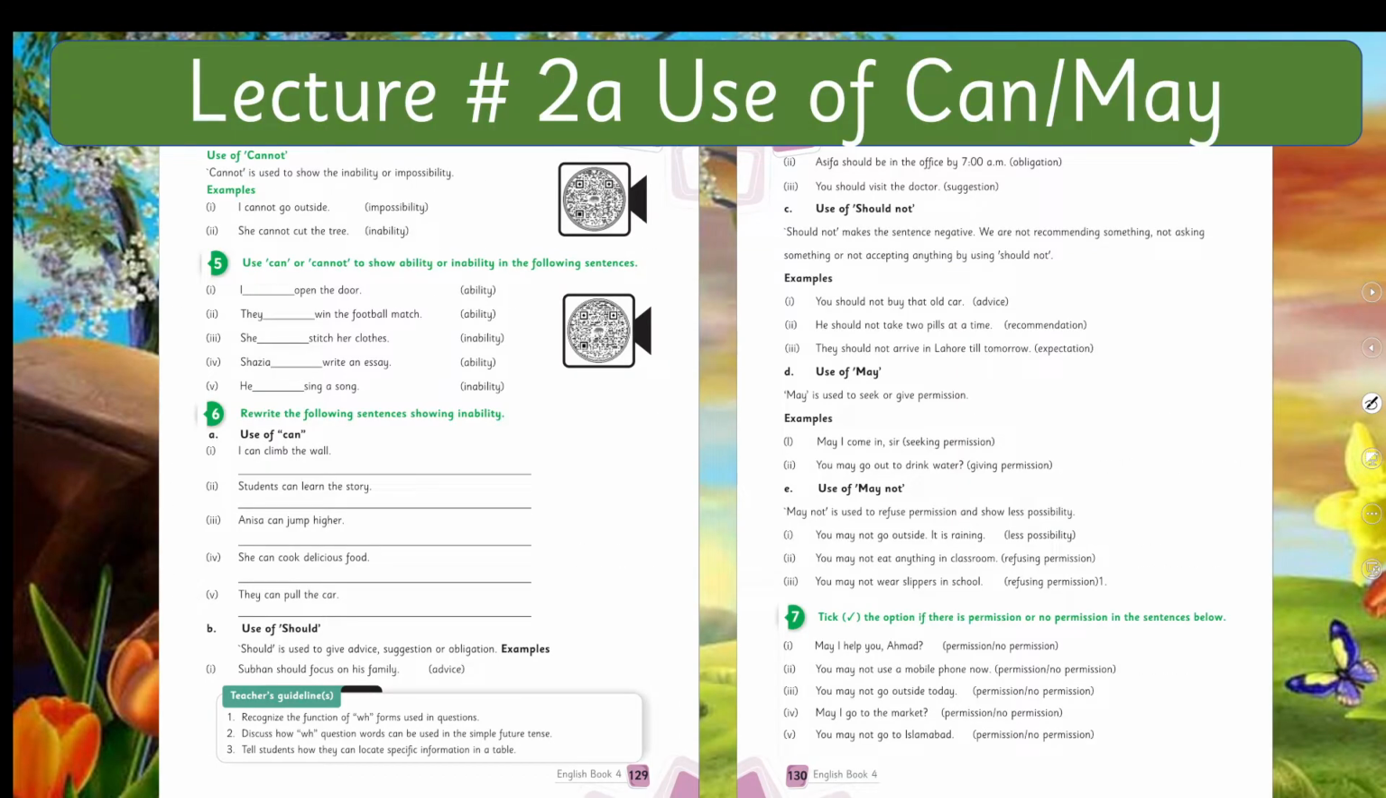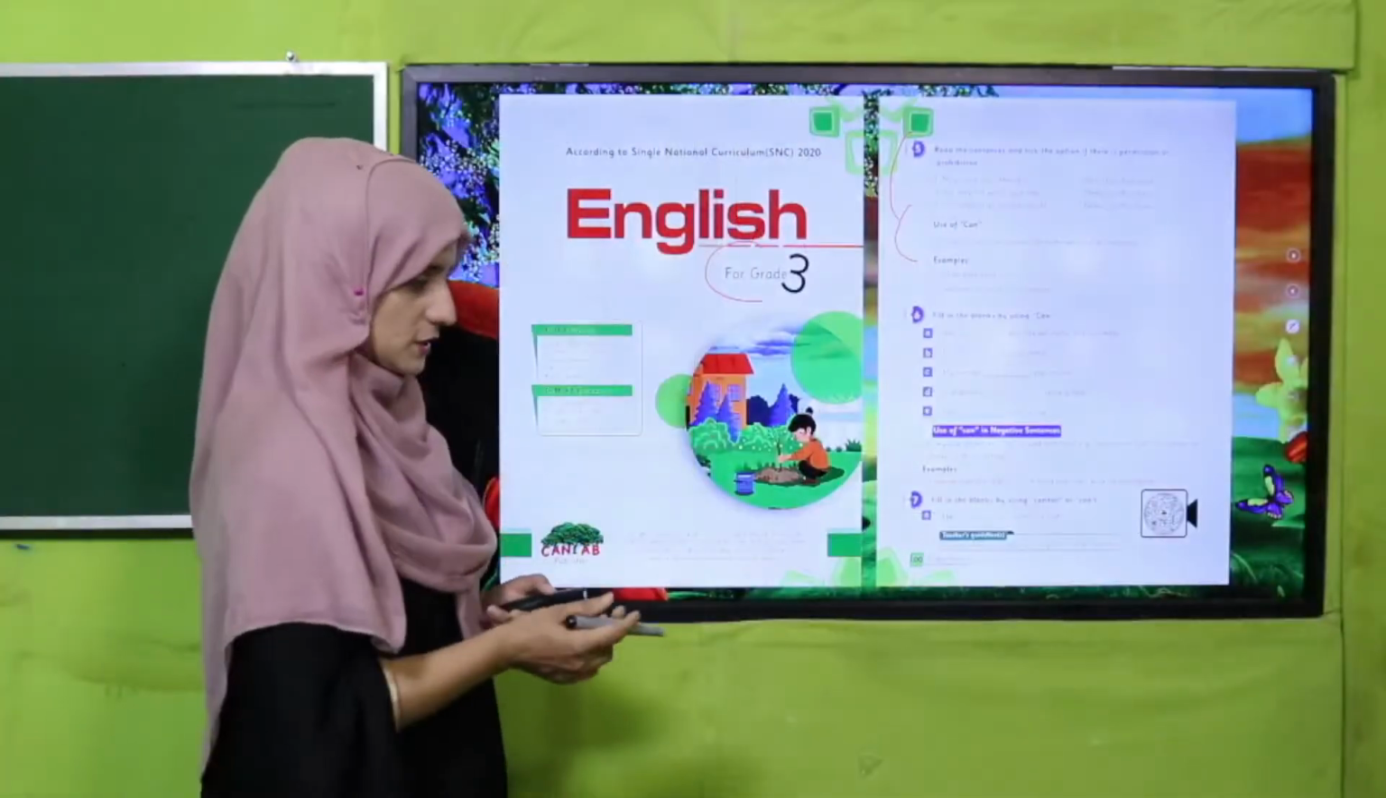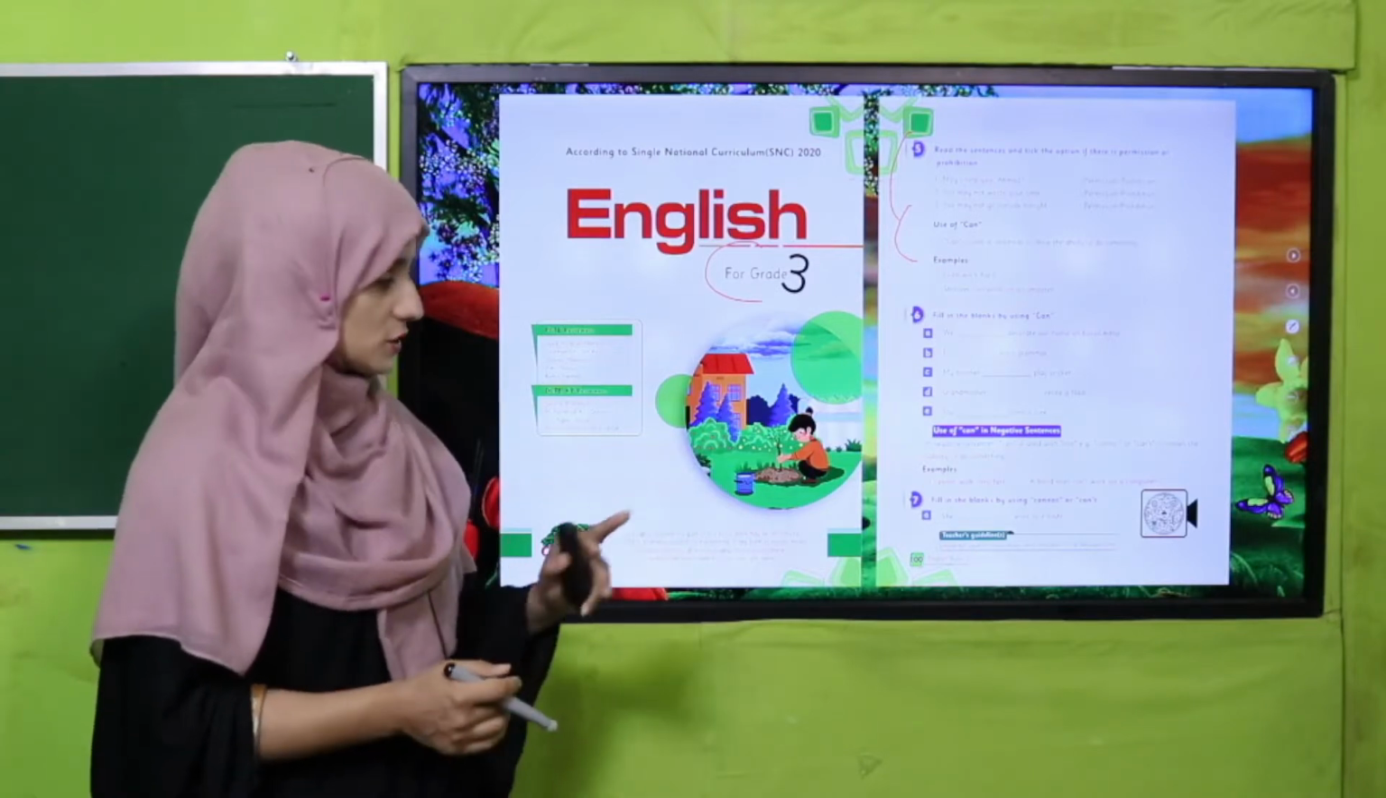Our today's lecture is number 2A. We will learn about the use of can and may in a positive sentence and how we can show it in a negative sentence. Before, in English for grade 3, we have already learned about the use of can in negative and positive sentences. I hope you remember it, and if you don't, you can watch that lecture again.